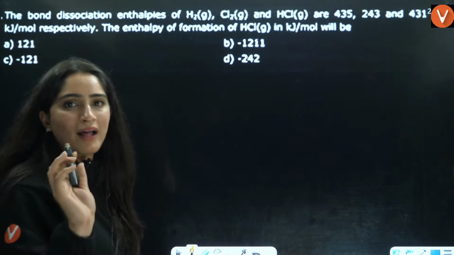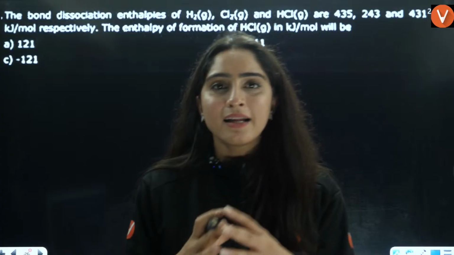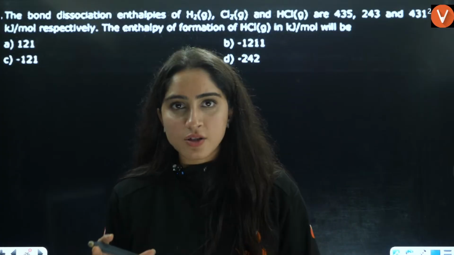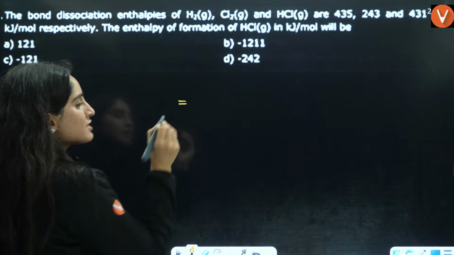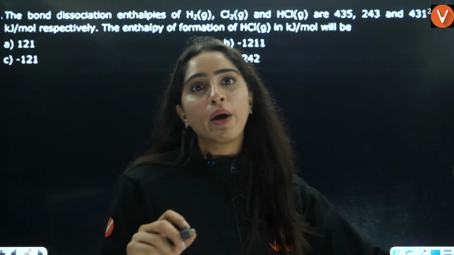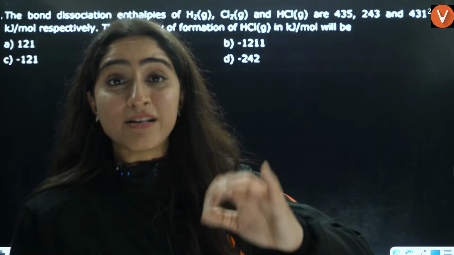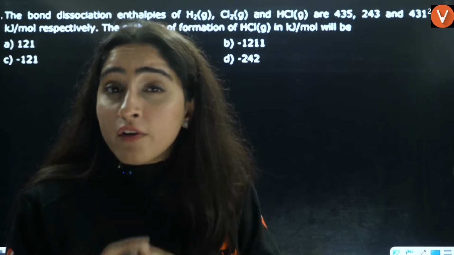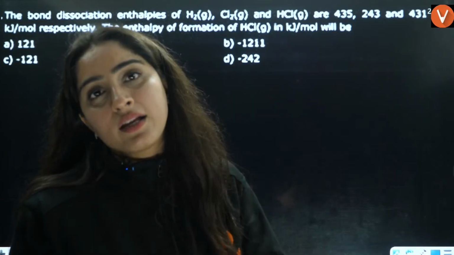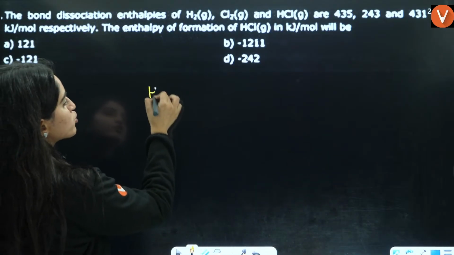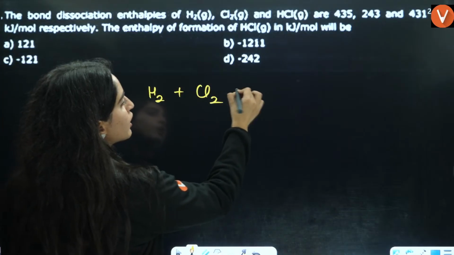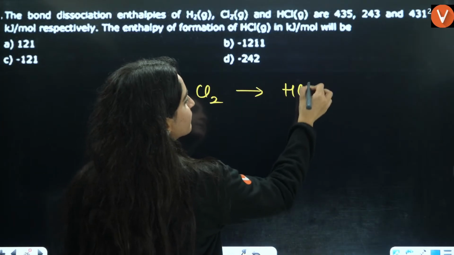But remember one thing about thermochemistry: whenever they have given you a hint of bond energy or bond dissociation energy, it is always going to be reactants minus products. So here it is reactants minus products. Here H2 plus Cl2 give rise to HCl, right?